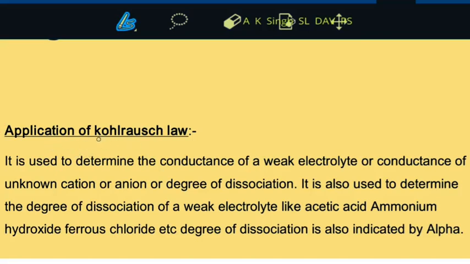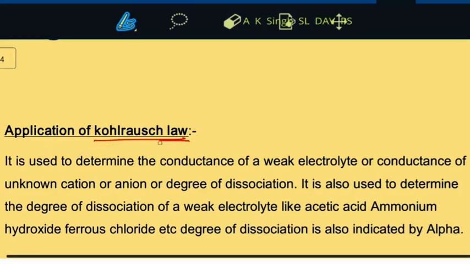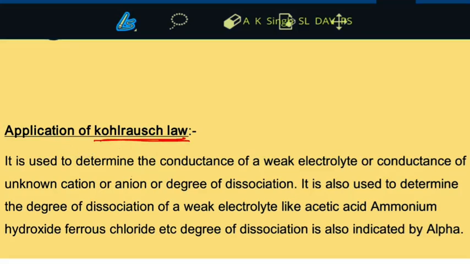Now, the application of Kohlrausch's law. What are the uses of Kohlrausch's law?